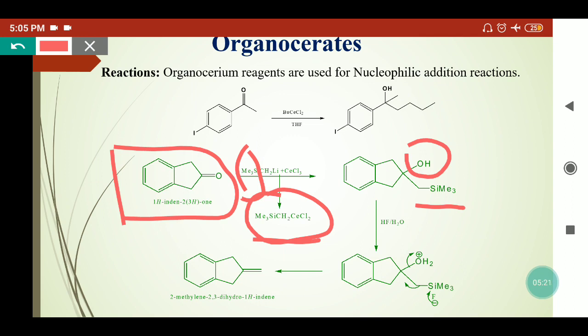If we treat this product with hydrofluoric acid, because of the acidic media this hydrogen will protonate the OH group. So here OH2+ will come, and the fluoride will attack the silyl group of this compound. Because the silicon-fluoride bond is a very strong bond, it will form the bond here, and this bond will move. Simultaneously, when this bond moves, the water molecule will be eliminated. By this reaction we can convert the cyclopentanol moiety into the cycloalkene moiety. So we can methylenate the cycloalkanone moiety using the organocerates.